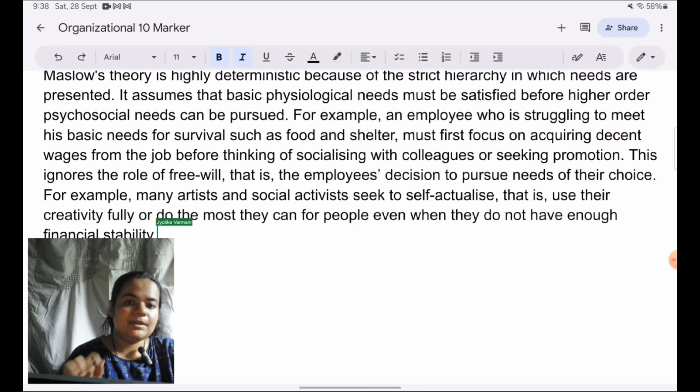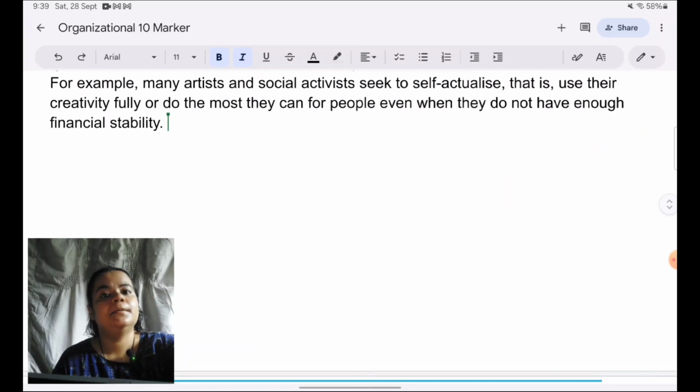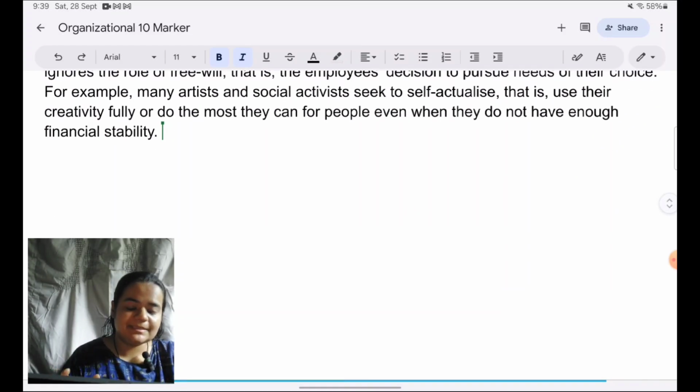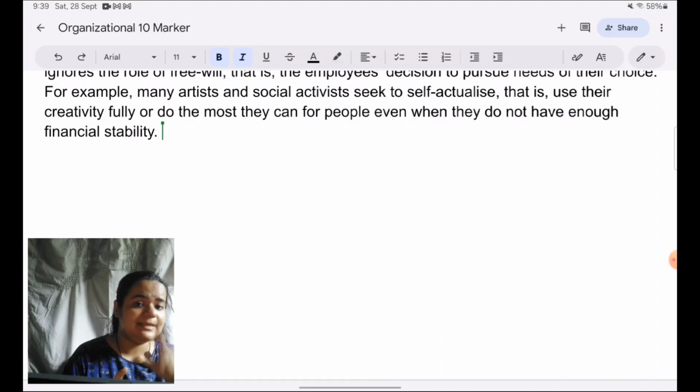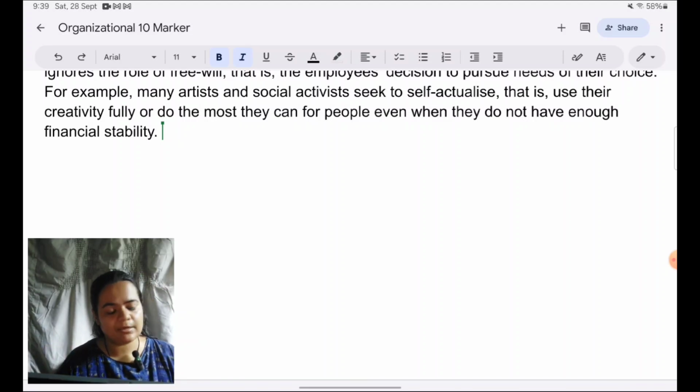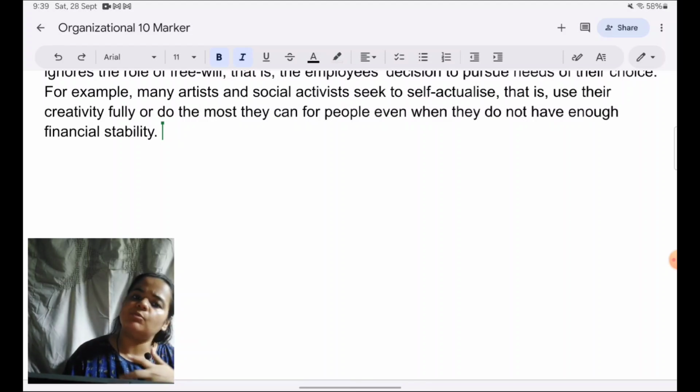So here the example that I'm giving is that many times people do not have their basic or physiological needs met, and yet they are struggling for higher order needs because that's their choice. They are willing to ignore the lower order need, the fact that they are still hungry, so that they can pursue what is more important to them, which is their psychological need of self-actualization to reach their full potential.